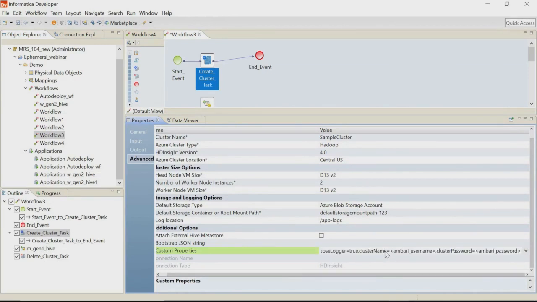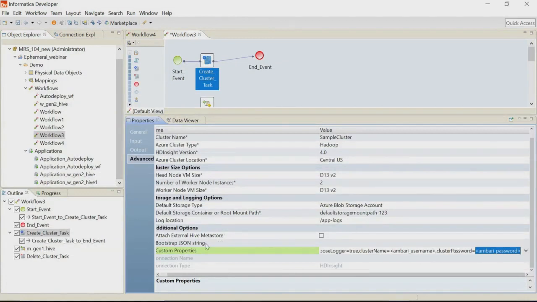Usually, the Ambari username by default is admin, and the cluster password or the Ambari password is generated dynamically every time. But the Ambari password that you set here should meet the password complexity requirements of the HDInsight.